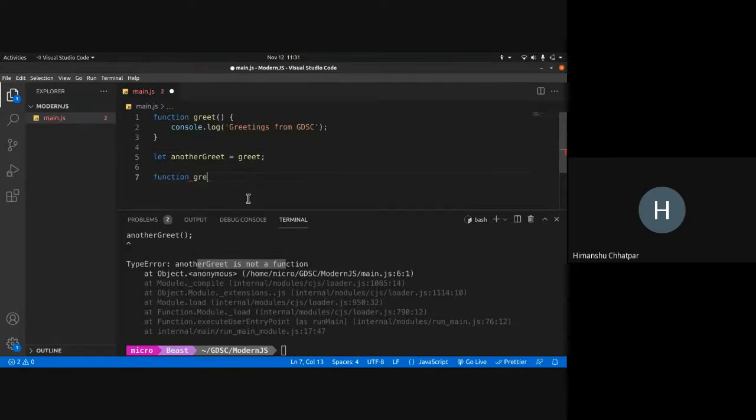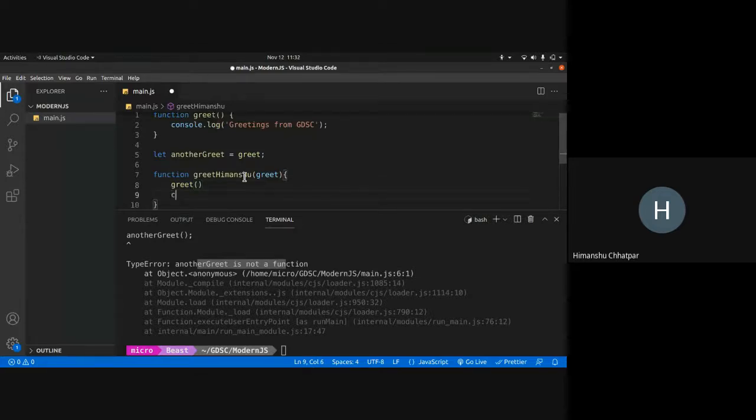Let me create a new function. Function greetHimanshu. What this does is it takes in a parameter, another function. Let's suppose it takes in a greet function, right? So what I can do is execute the greet function, and then I can console.log from Himanshu, right? Okay, so let me execute.